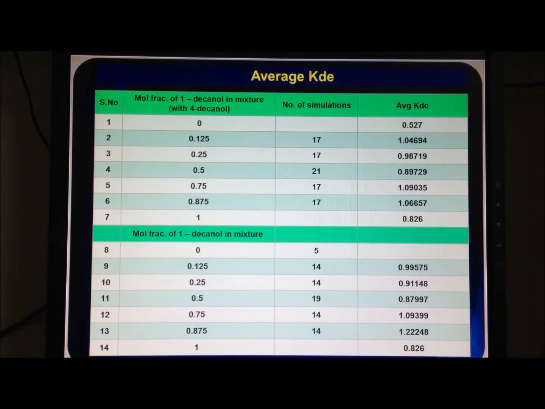These are the average values of distribution coefficient obtained for the various mixtures. As of now, it looks as if the mixtures are performing better than the pure components, that is, they are having a higher distribution coefficient, but these values are subject to change and basically subject to reduce as I perform more and more simulations.